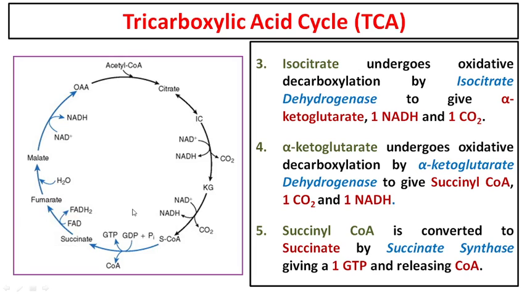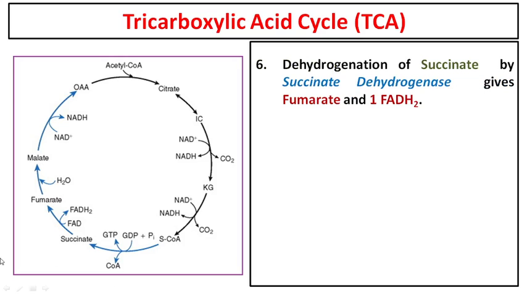We have started with acetyl-CoA, 2 carbon, plus oxaloacetate, 4 carbon, which gives you citrate, 6 carbon. Citrate to isocitrate. Isocitrate oxidative decarboxylation gives you one molecule of alpha KG. Alpha KG, again oxidative decarboxylation, gives you succinyl-CoA. Succinyl-CoA gives you succinate. Fine. Now this succinate gets oxidized into fumarate, and this happens with the help of an enzyme called succinate dehydrogenase. Remember this enzyme, it is an important enzyme.